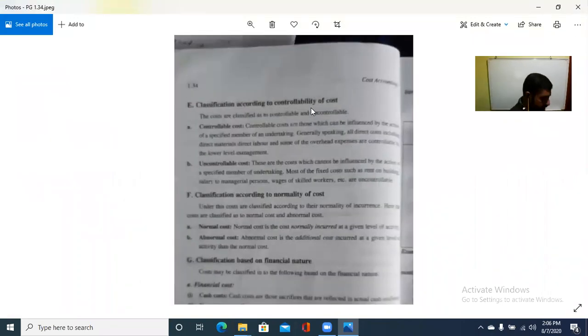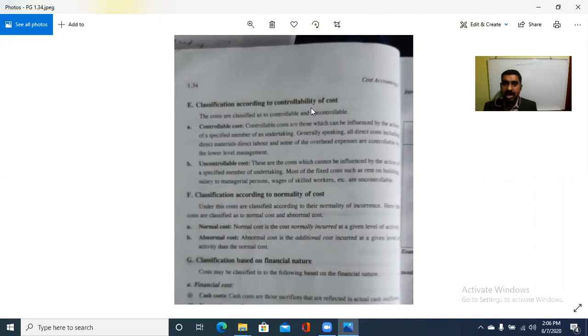So one is traceability, next is function, third is variability, fourth is element, and the fifth one is controllability. It may be controllable or uncontrollable: one is controllable cost and the other is uncontrollable cost.